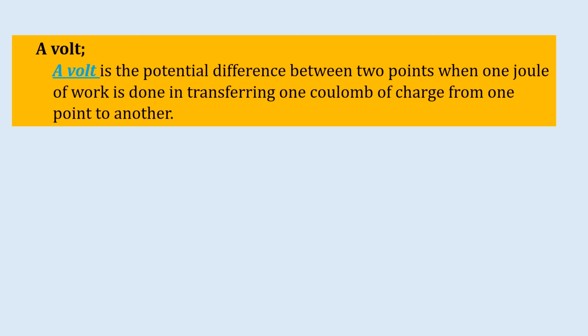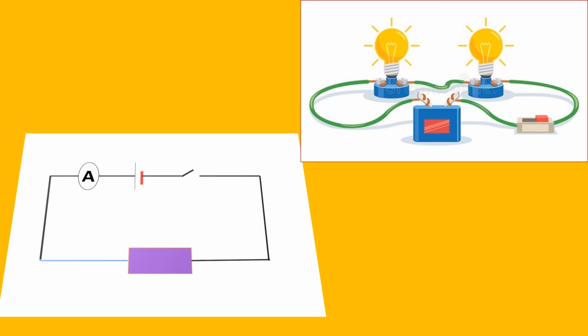So this is how a basic circuit looks like. Later in the chapter, you are going to see many of these. This is the symbol of an ammeter. So when you see a circle with an A, that one becomes an ammeter. Then this one is a symbol of a cell. If you have a circuit having many of these, you have something like this. A combination of more than one cell, that one becomes a battery. Now that is a battery.